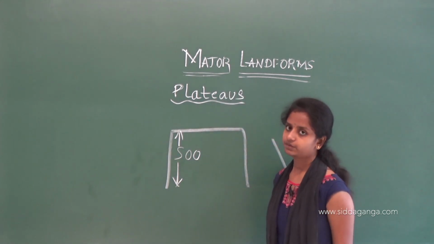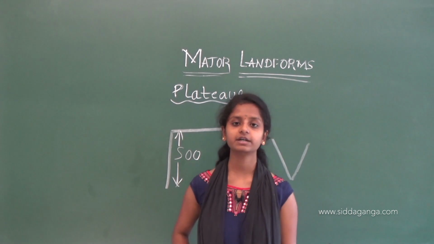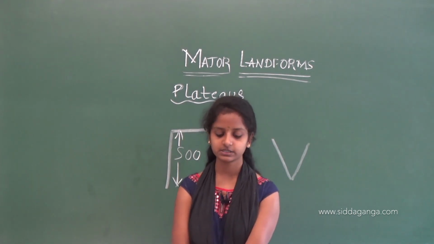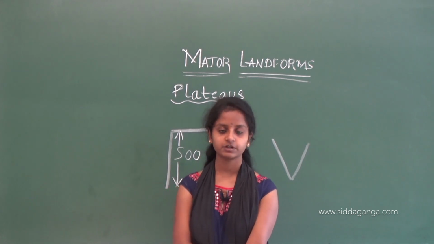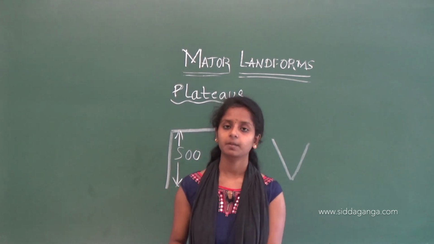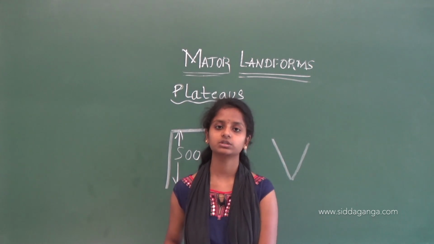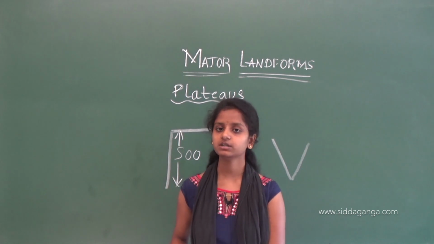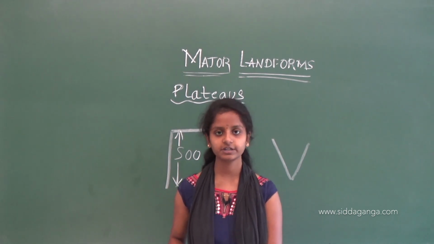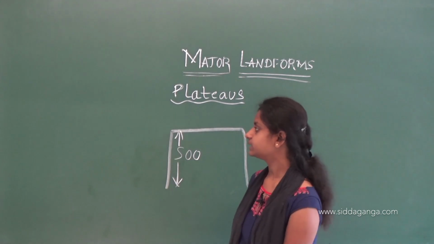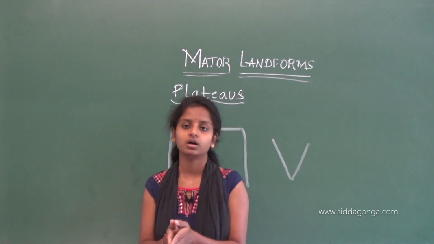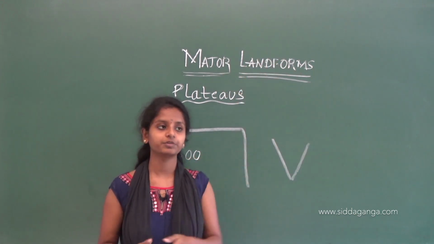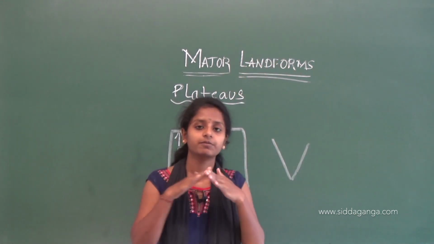So till now we have seen about the different physical features of an earth surface. First, in the first class we have seen about the mountains, we have seen about the relief. Relief means variations in the physical features of an earth surface, and also we have seen what is a mountain, a big structure with a peak, which will be conical or round in shape.